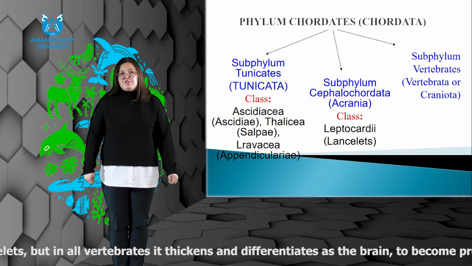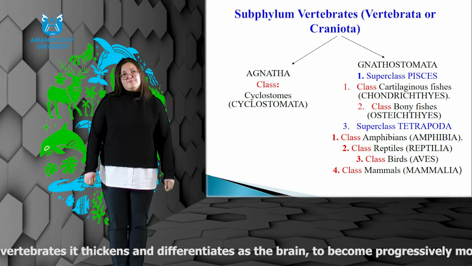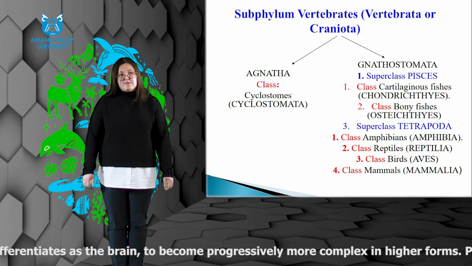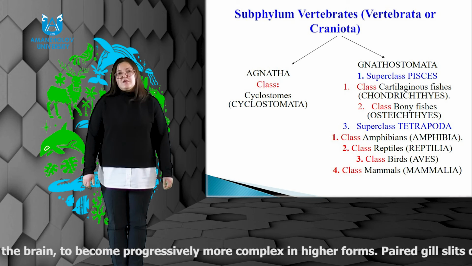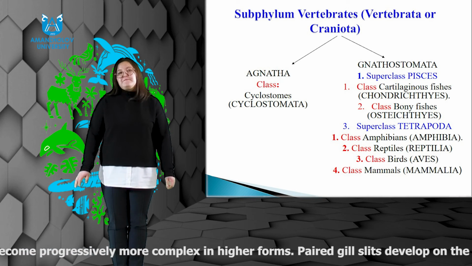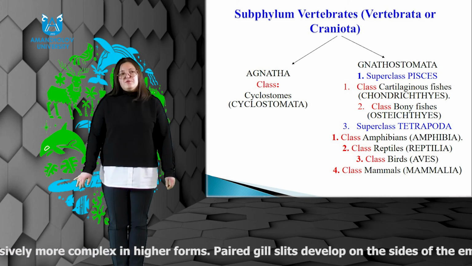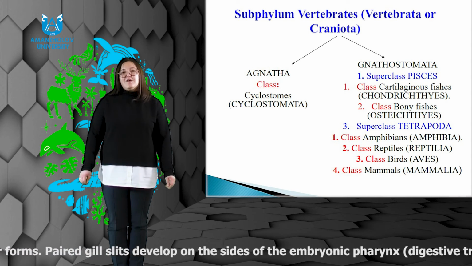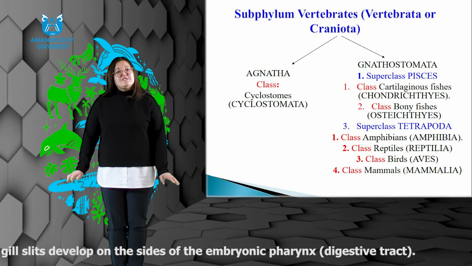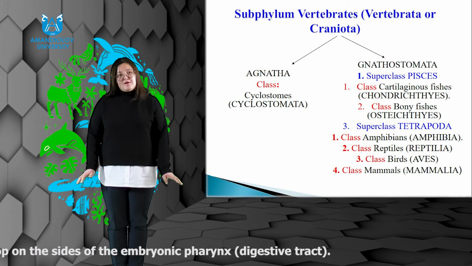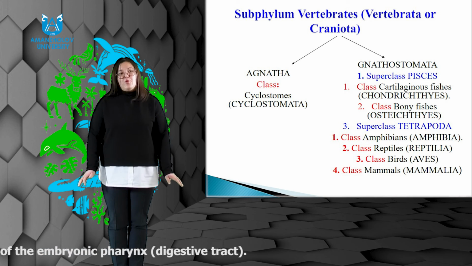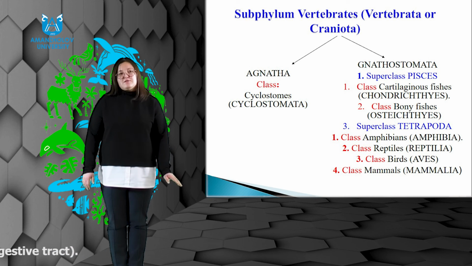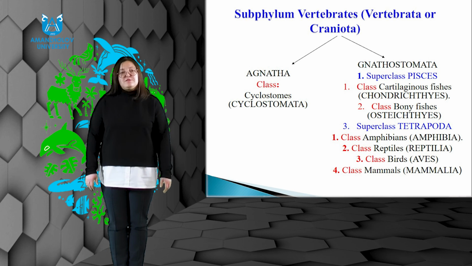Group Agnatha includes one class, Cyclostomata. Gnathostomata include 6 classes: cartilaginous and bony fishes, amphibians, reptiles, birds, and mammals. Thus, despite the large variety of species, 3 outstanding characteristics distinguish the chordates from all other animals: a single dorsal tubular nerve cord, the notochord, and gill slits in the pharynx.